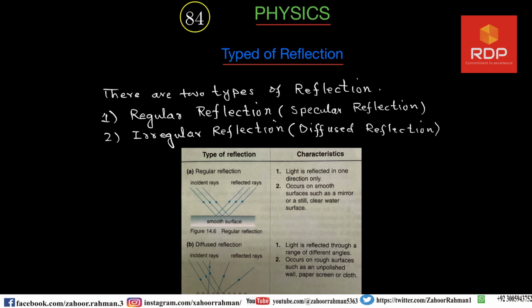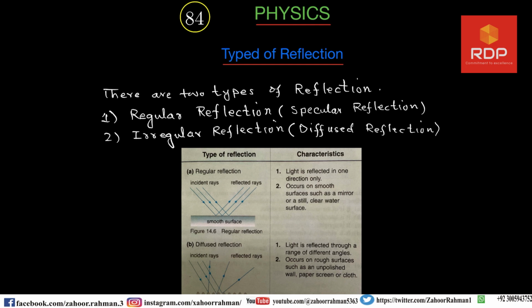This is lecture number 84 of physics, and today we are going to discuss types of reflection. There are two types of reflections. Number one is called regular reflection.